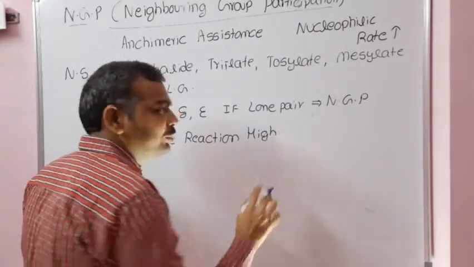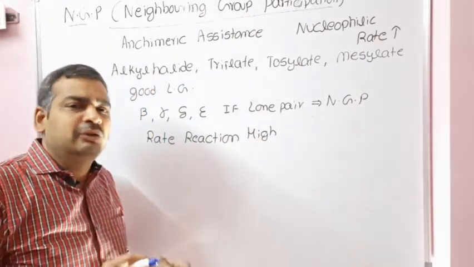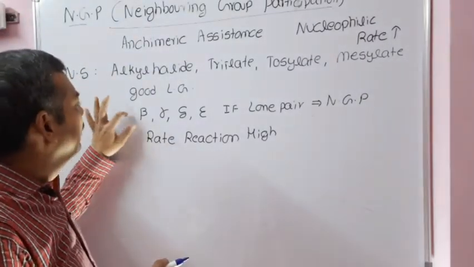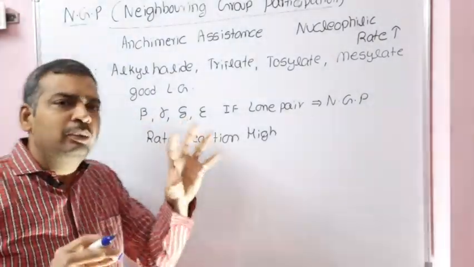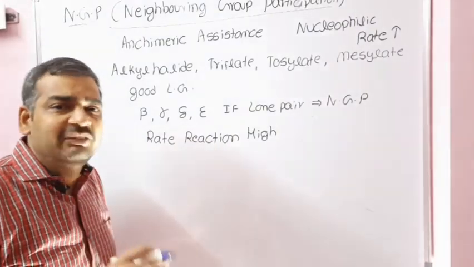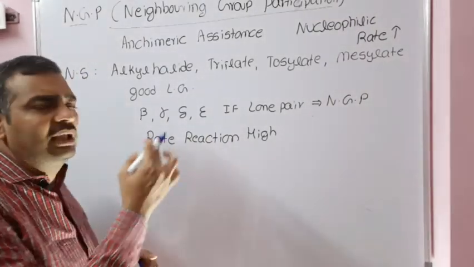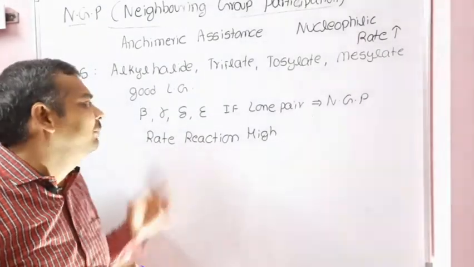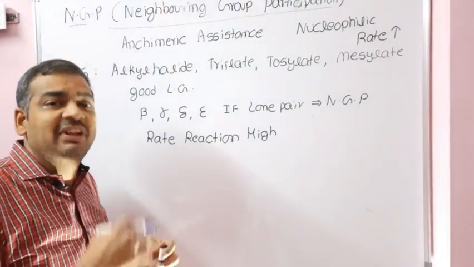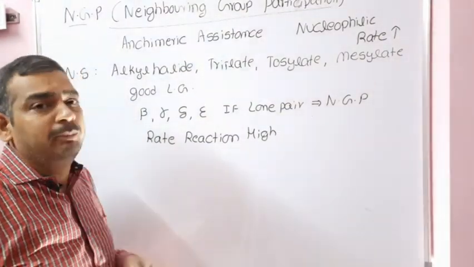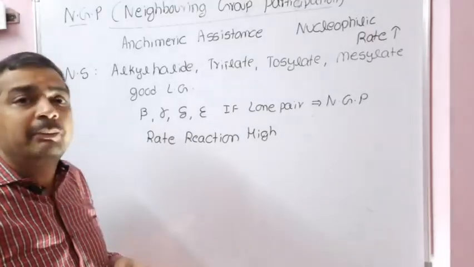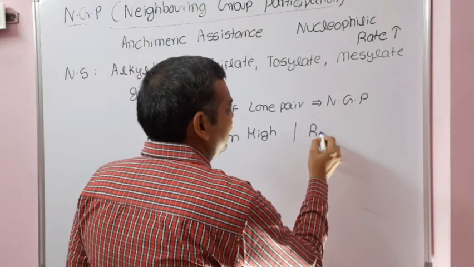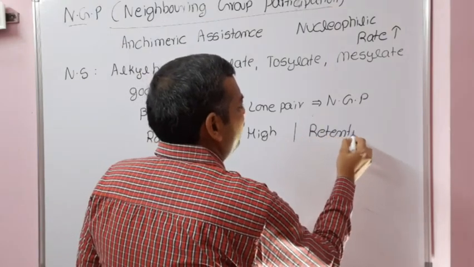Suppose you take two starting materials with the same leaving group. One has a lone pair at the beta, gamma, delta or epsilon position, and the other is without a lone pair. Definitely the rate of reaction for the compound containing the lone pair is more than the normal compound, because of neighboring group participation. Always, in neighboring group participation, retention of the configuration will take place.